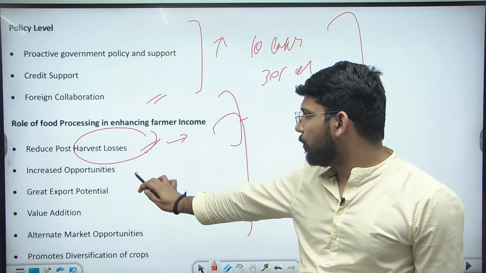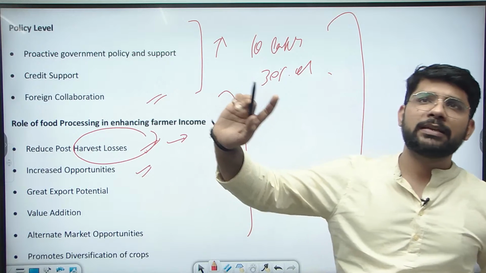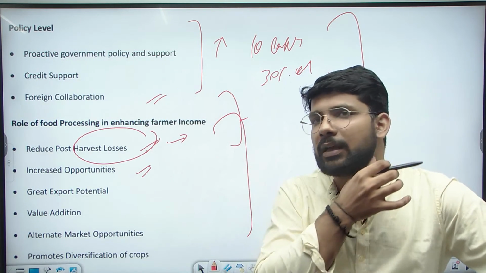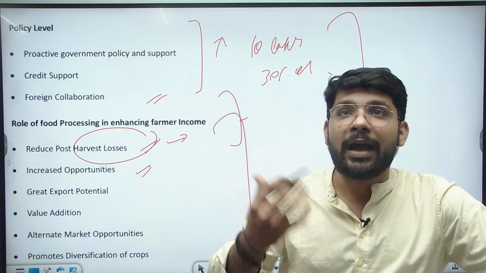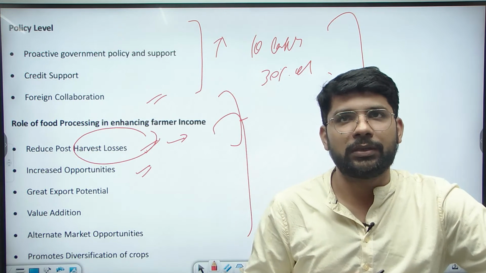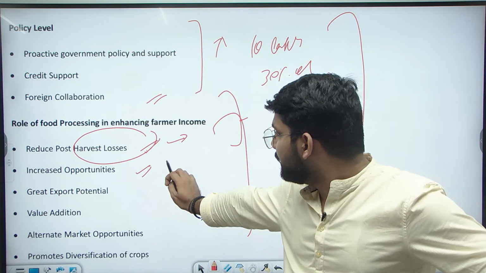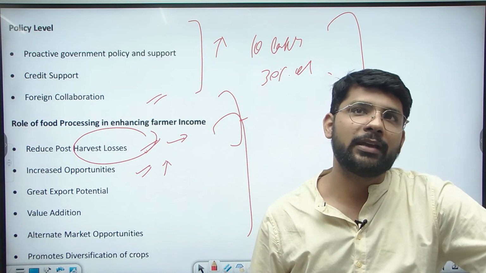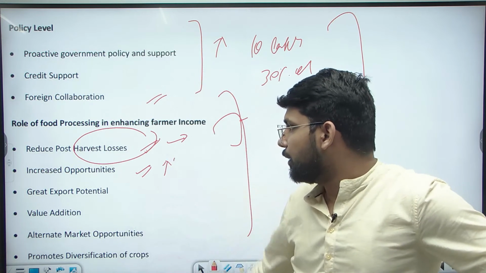Second, increase in opportunity. Now the farmers have the option to sell their produce to various food processing companies, as there is a high demand for raw crops from the food processing industry. So this is a greater opportunity for the farmer. Now they can sell their products at a higher price. So this issue can be resolved.